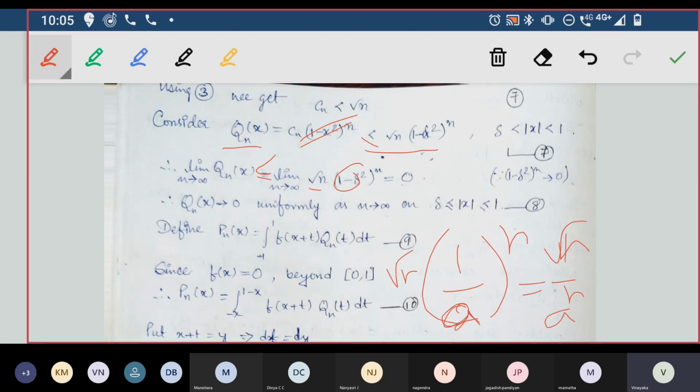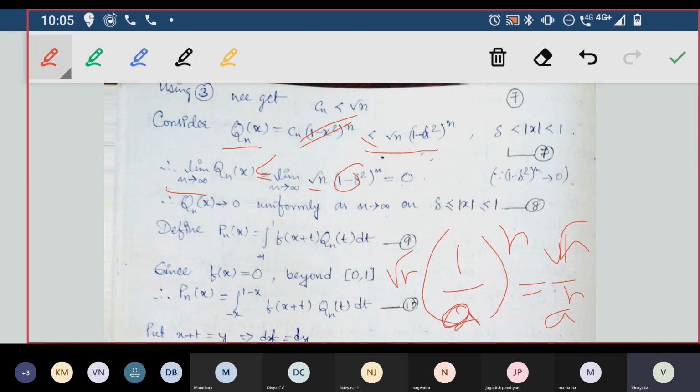If I take limit n tends to infinity, this will be in infinity by infinity form. You can just substitute infinity instead of n, so it will be an infinity by infinity form. So we cannot directly write the value.